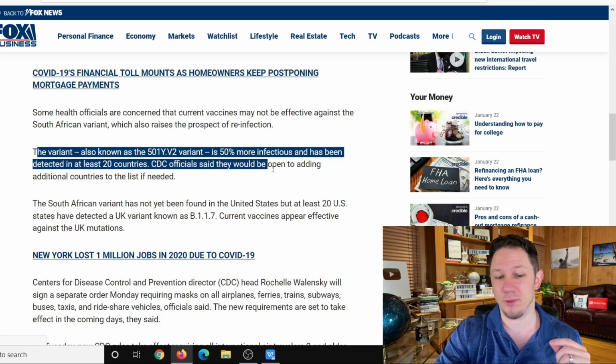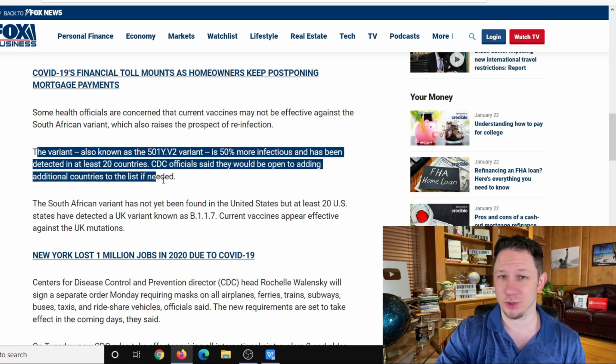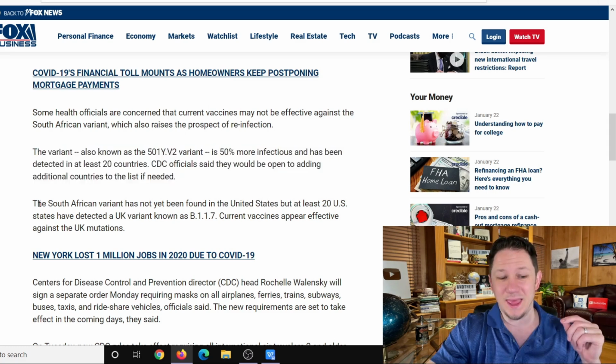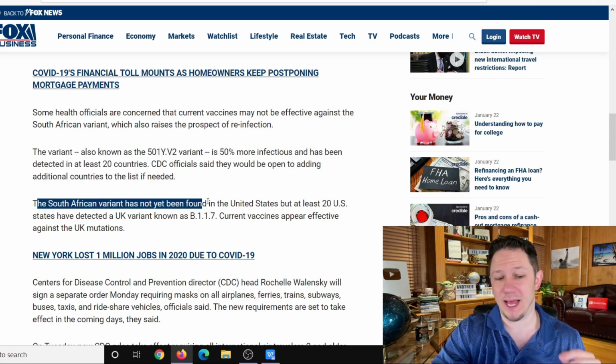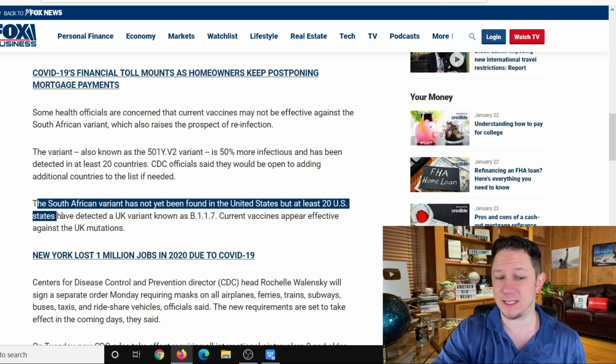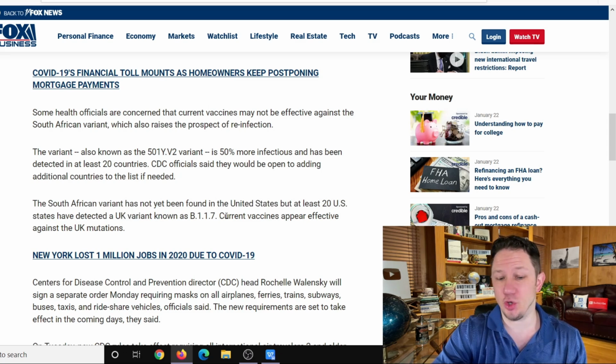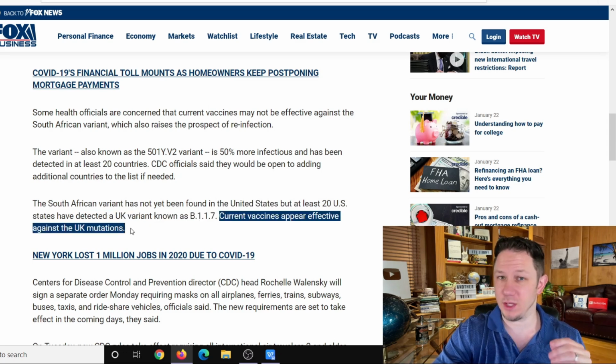CDC officials said they would be open to adding additional countries to the list if needed. This South African variant has not yet been found in the US, but at least 20 different states have detected the UK variant known as B.1.1.7. Current vaccines do appear effective against the UK mutated variant.